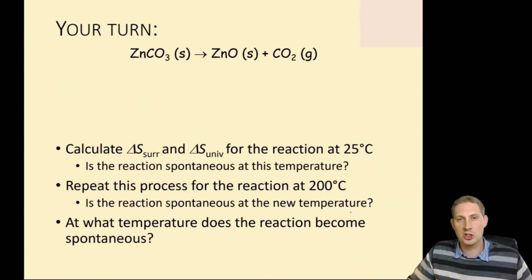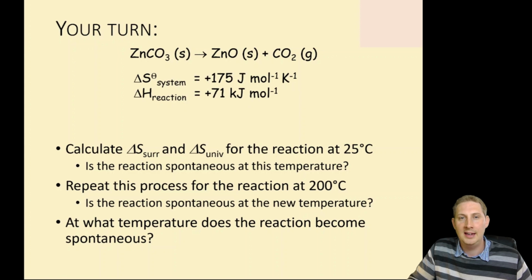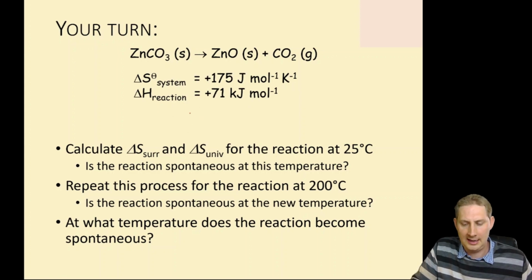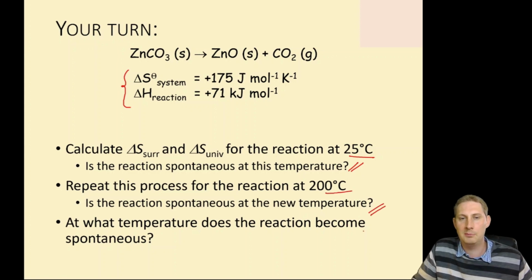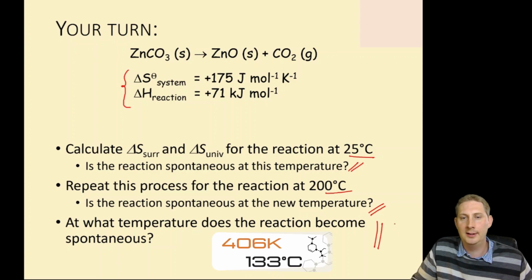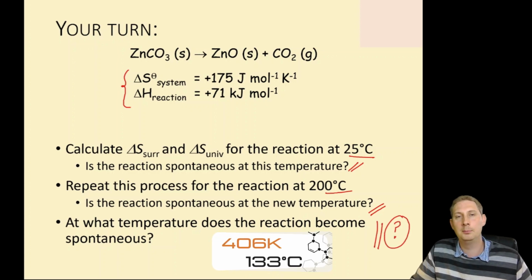So this is your chance to put this into practice. Here are the values for the entropy change and the enthalpy change of the system. So based on those, can you calculate the entropy change of the surroundings and the universe for the reaction at 25 degrees C? Will the reaction go spontaneously at this temperature? Repeat the process for the reaction at 200 degrees C. Is the reaction spontaneous at the new temperature? At what temperature does the reaction become spontaneous? Just use my working on the previous slide to help you if you're stuck.